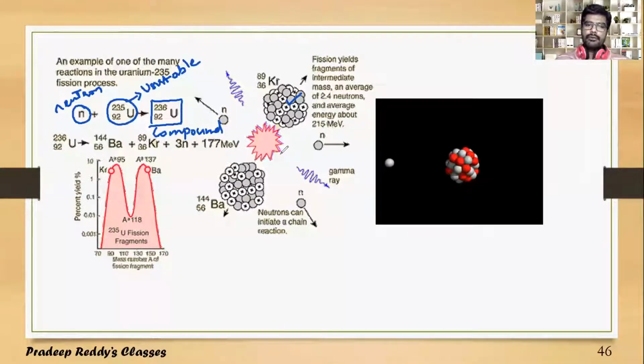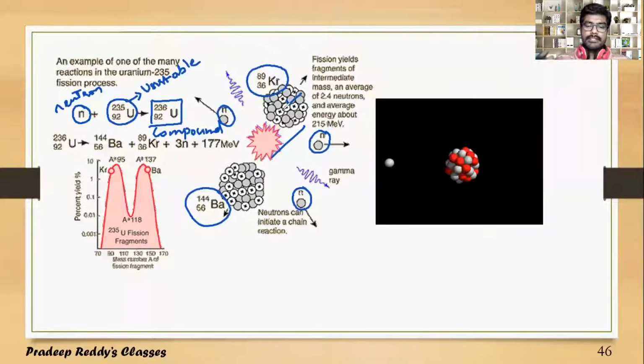One fragment becomes krypton and the other becomes barium 56-144, with the release of three neutrons. One neutron here, another here, another here, and this krypton and barium are of nearly equal mass.